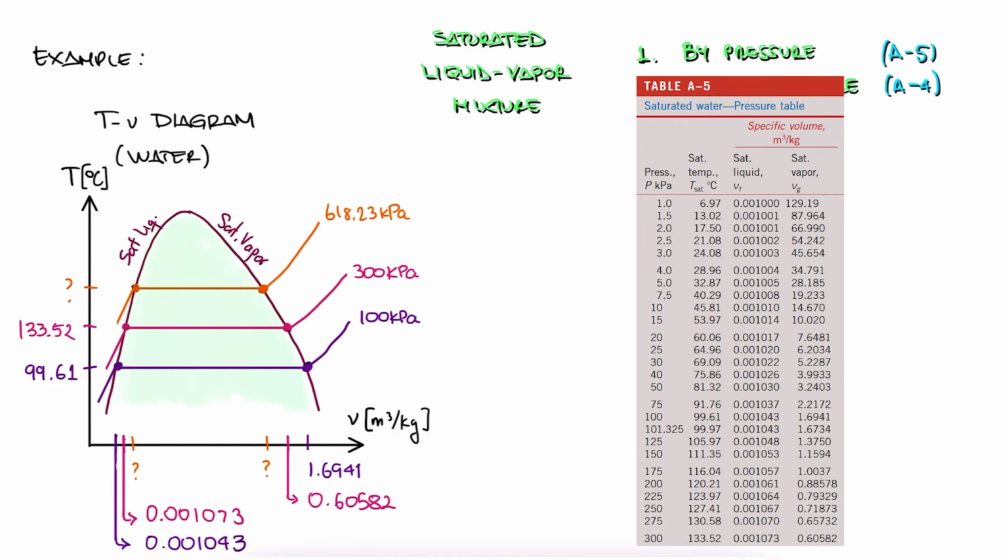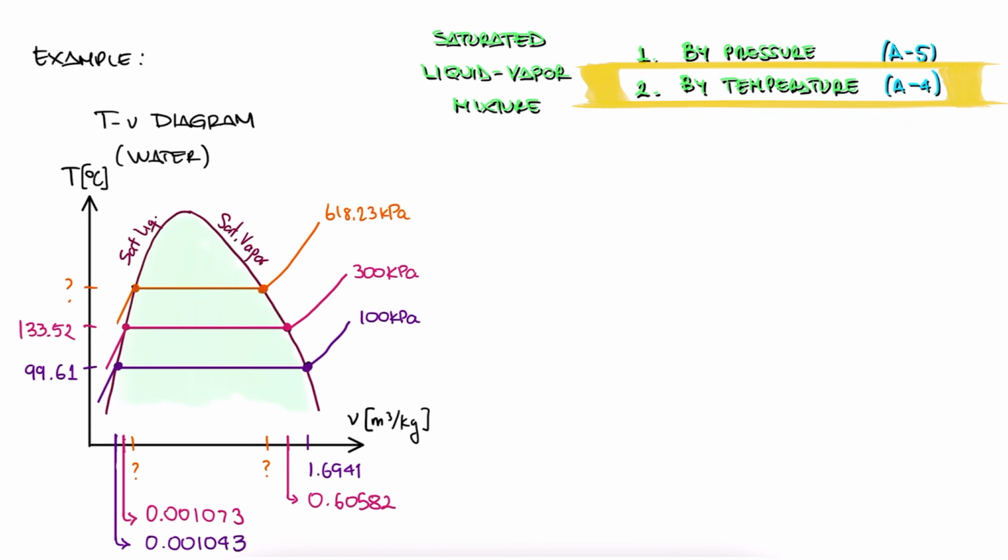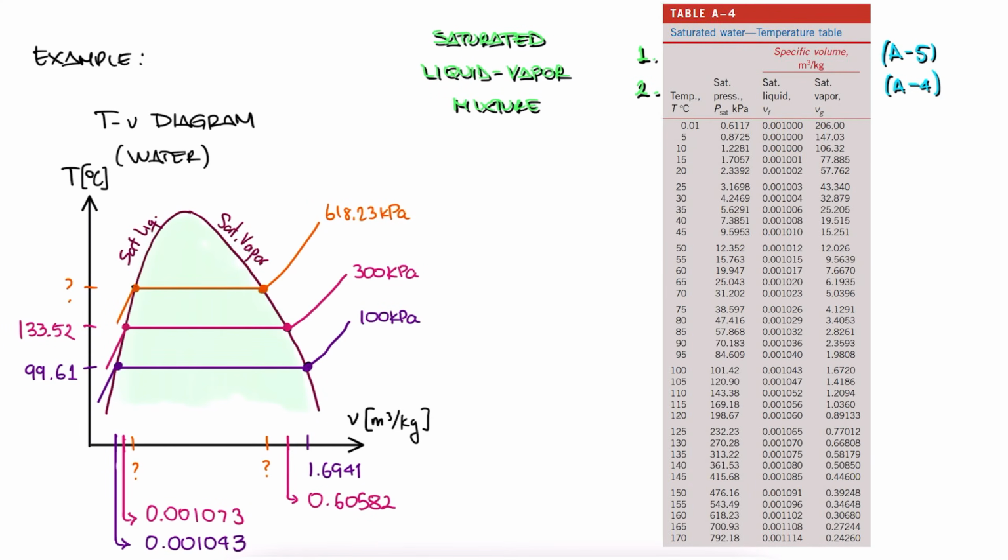Now technically, if the third state we want to look for is also given by its pressure, we would use the same table. And since the value is not a whole number, we'd have to interpolate. But more often than not, these values are given because they correspond to a whole number for the other property, in this case temperature. If we go to the saturated table for temperature, we see that a pressure of 618.23 corresponds to a temperature of 160 degrees Celsius.